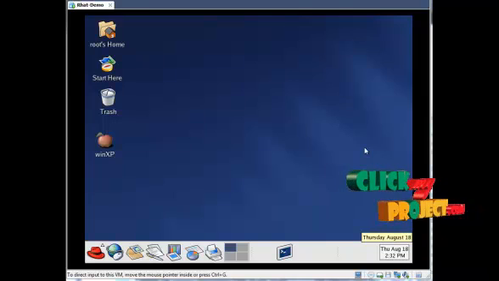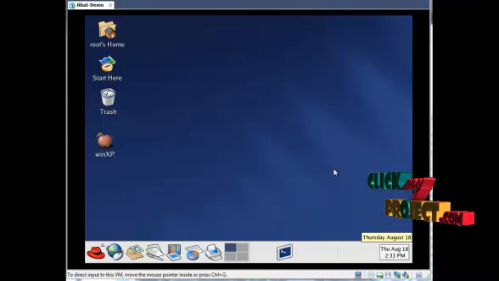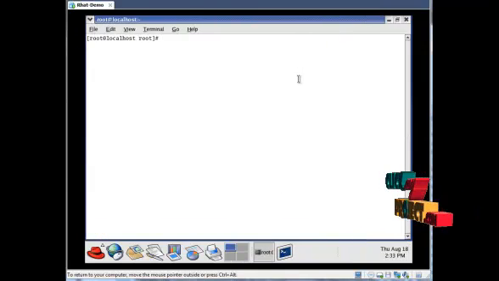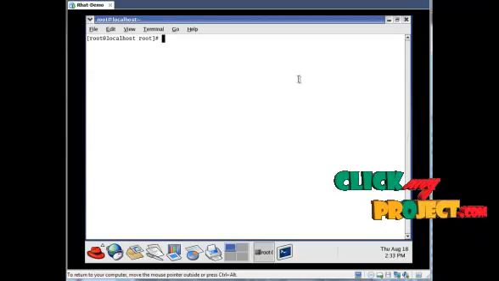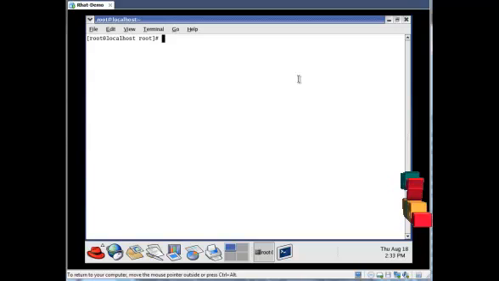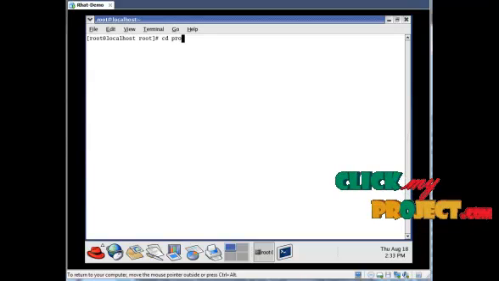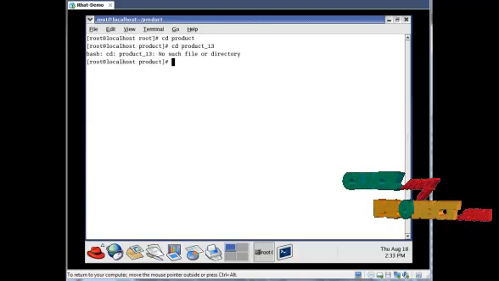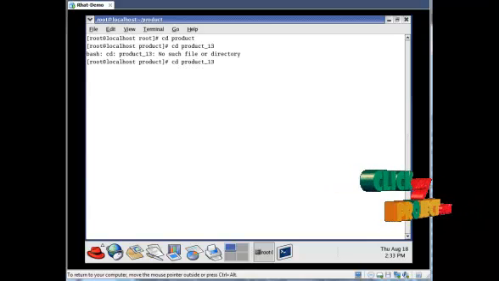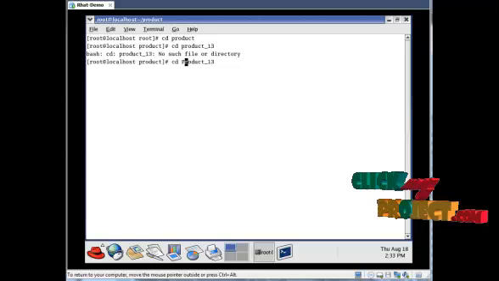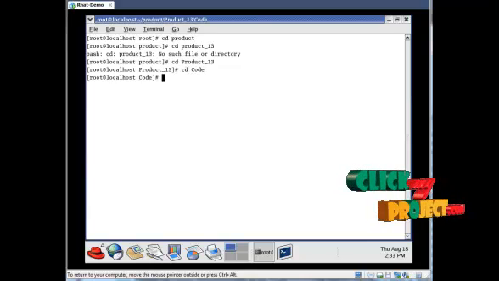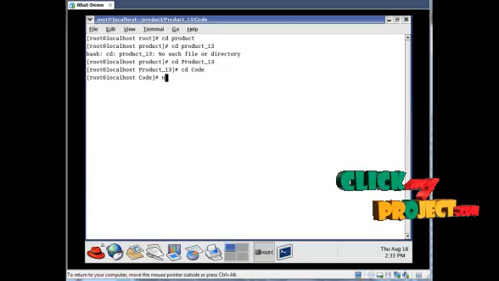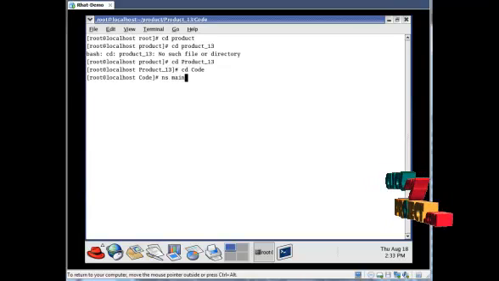Let us see the output of our project. First open the VMware workstation, and in that open the terminal window. In that we have to first change to the directory where we have the project, so cd space the code directory, then our code file. This is our syntax for running our TCL file. TCL is nothing but tool command language, that is ns space main.tcl.